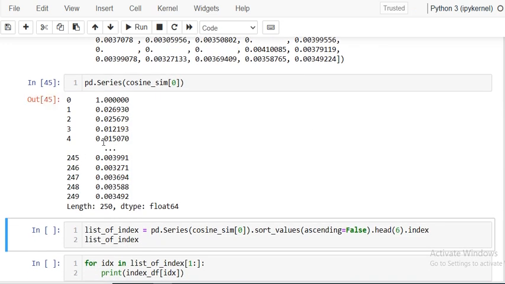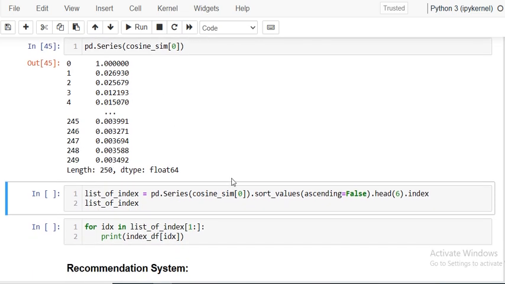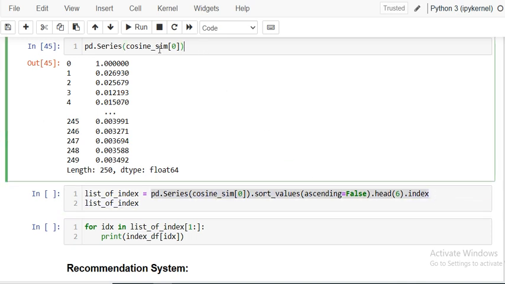Okay, series is created, and I have to find out the top 5. For that I will use the sort values function here, and ascending is false, and I'm checking only the first 6 and dot index.